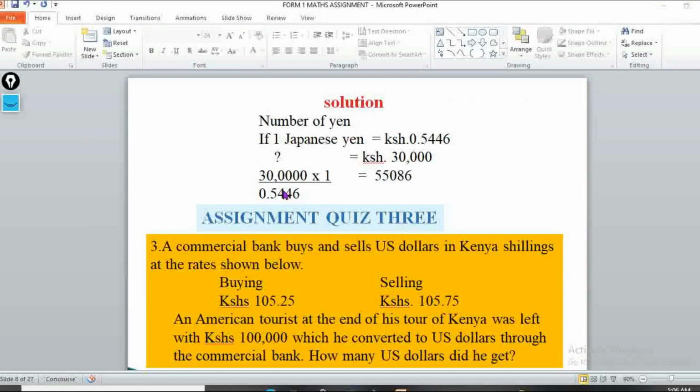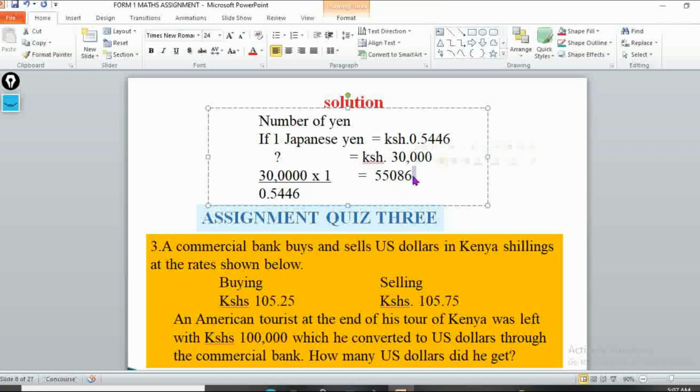Okay, so the number of yen. If 1 Japanese yen is being sold at 0.5446 by the bank, then we have 30,000 shillings that we want to convert into Japanese yen. So you take 30 times 1 divided by 0.5446. So this one will give us 55,086 Japanese yen. So this is supposed to be Japanese yen. Let me have it in capital. So Japanese yen.